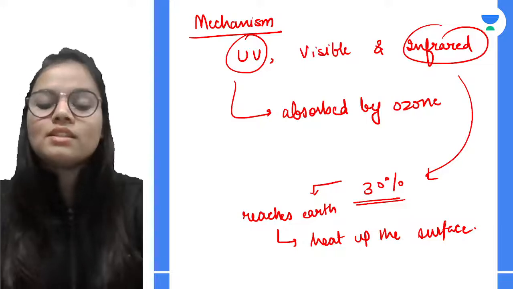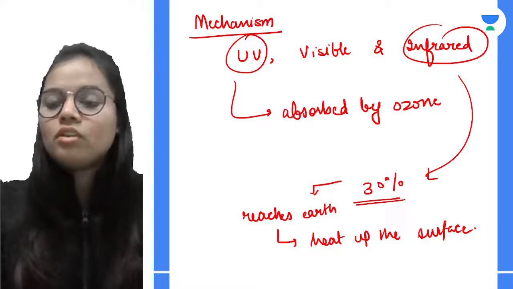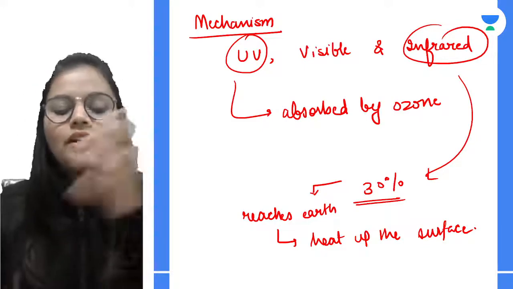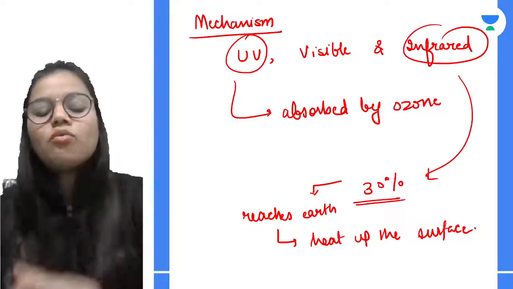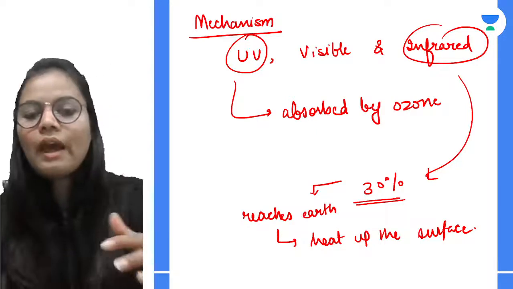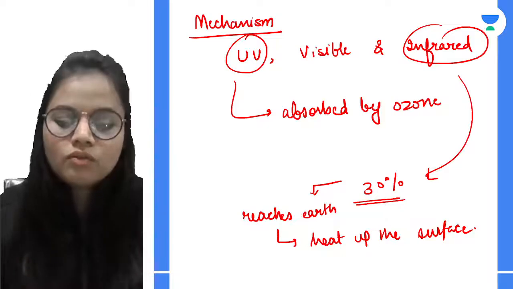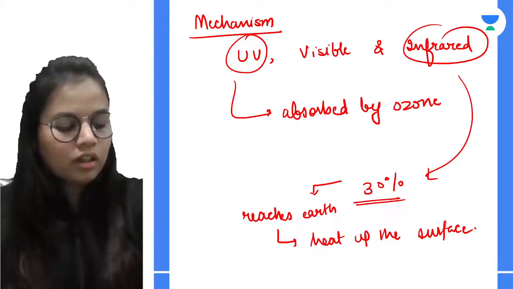Okay, now since these radiations are present on the Earth, or they are trapped on the Earth, they warm up the Earth's surface and also the lower part of the atmosphere.